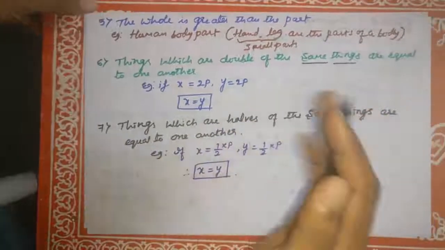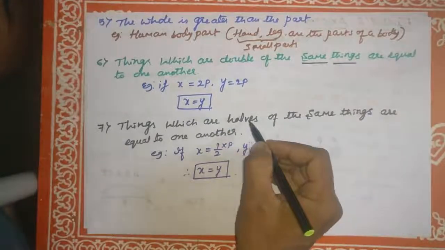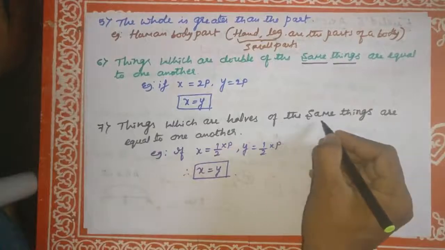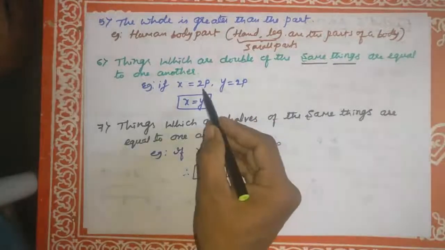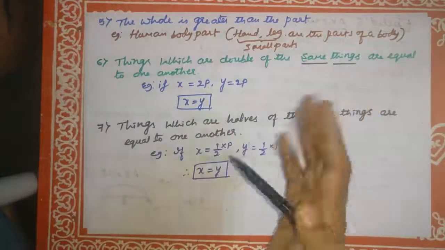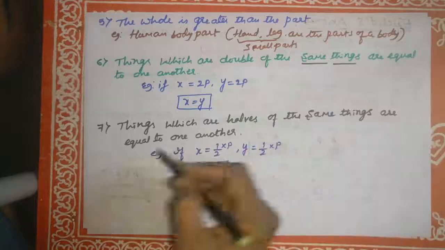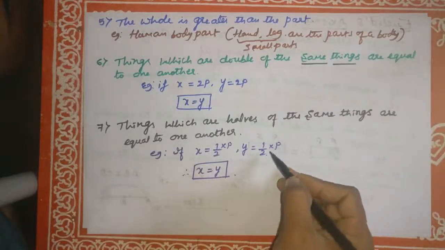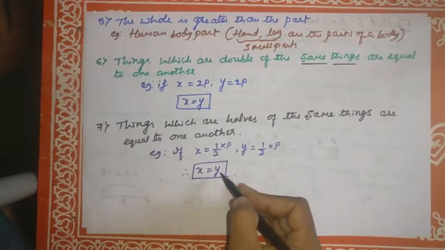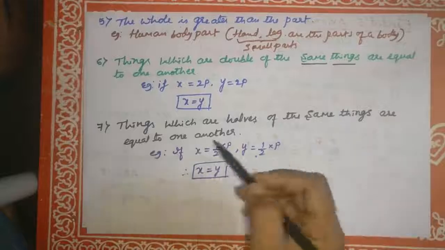Seventh axiom: things which are halves of the same things are equal to one another. If x is equal to half into p and y is equal to half into p, both are equal, therefore x is equal to y.